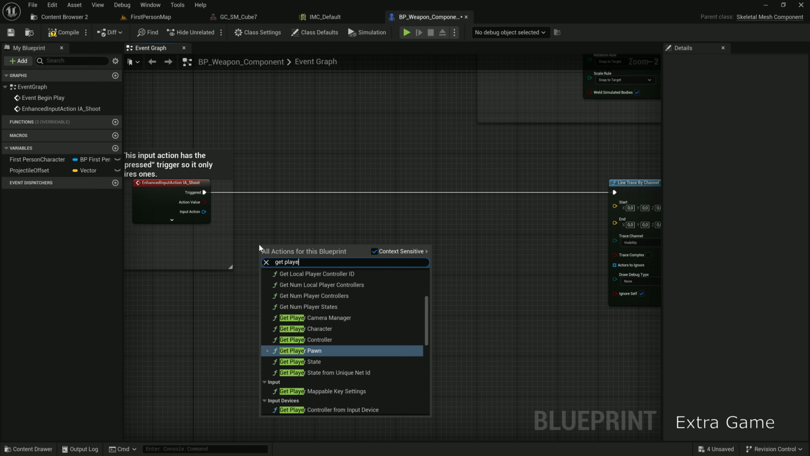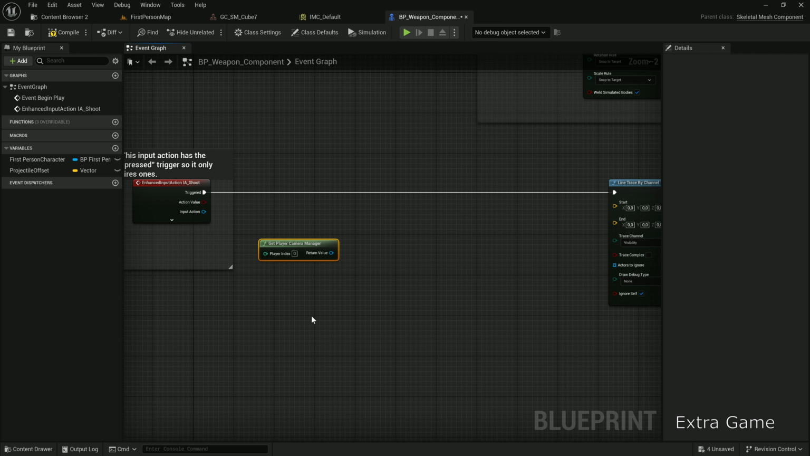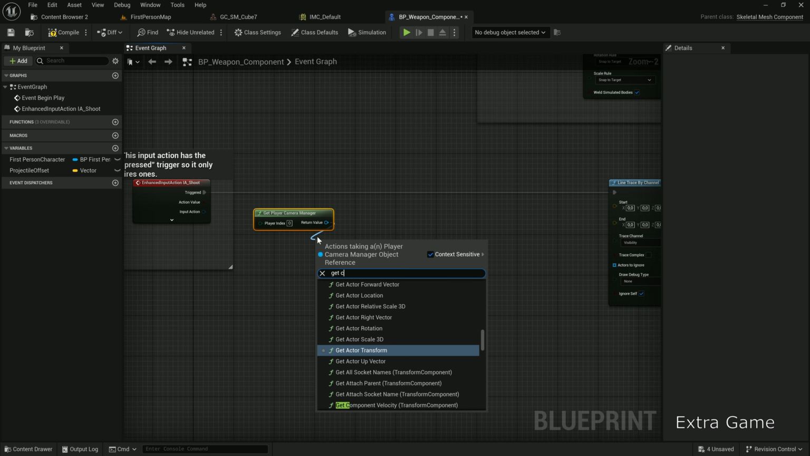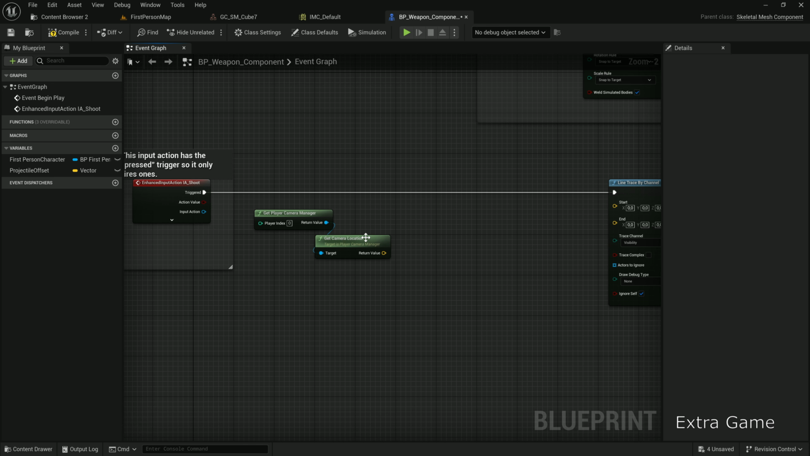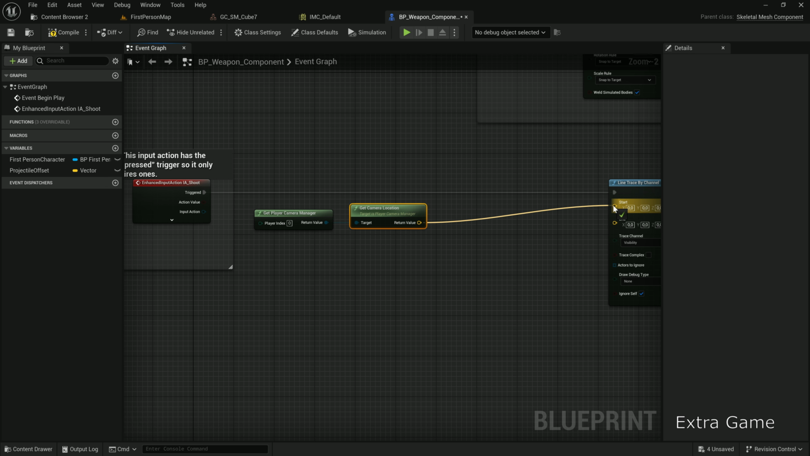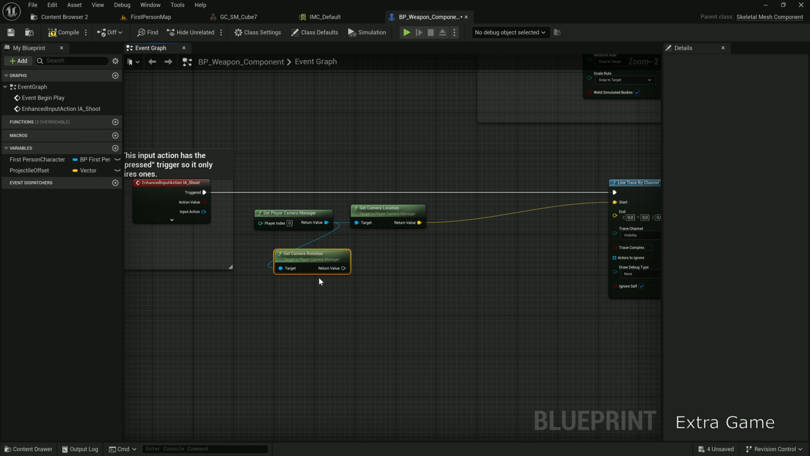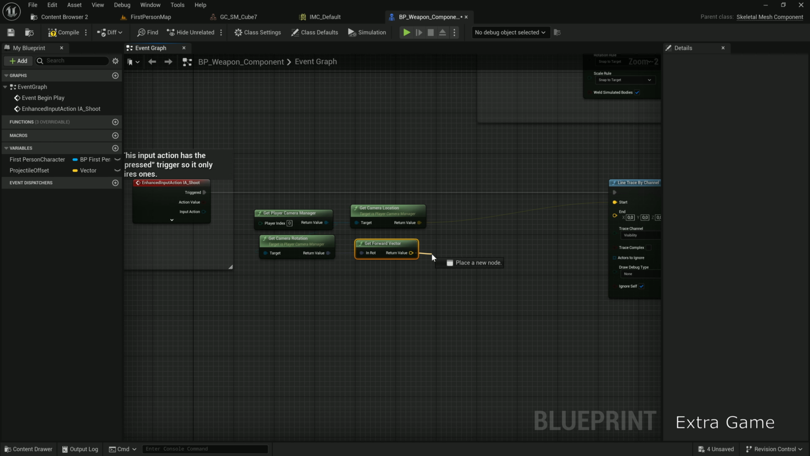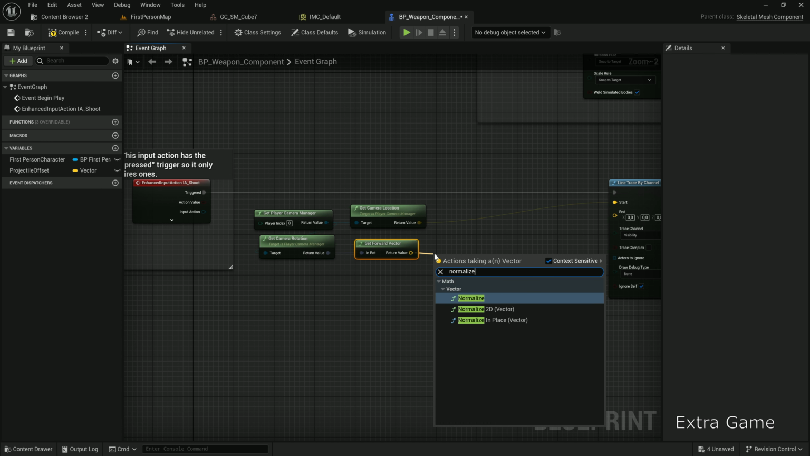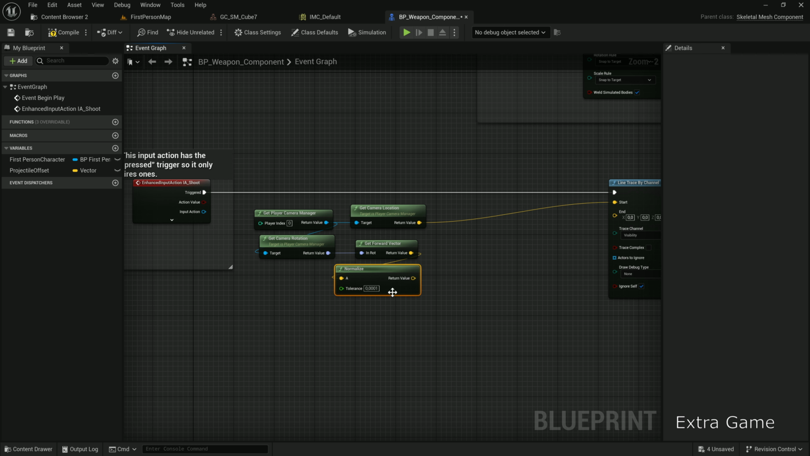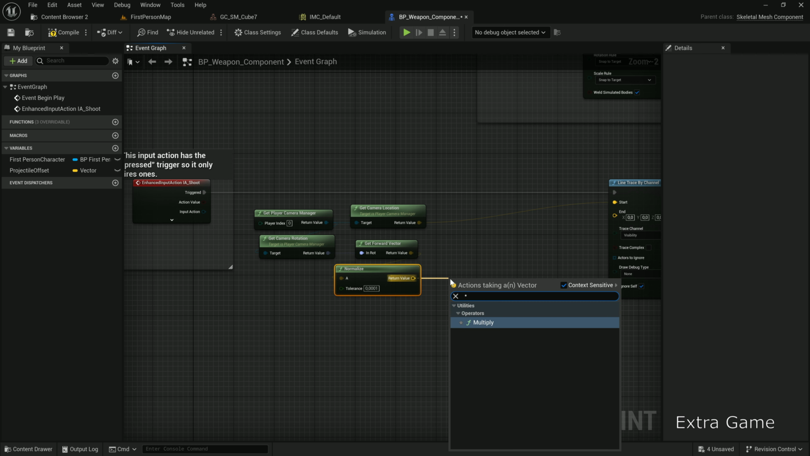Get Player Camera Manager. From there, get camera location and connect to the Start pin of the trace. Next, add Get Camera Rotation for the angle. Get the direction from the rotation with Get Forward Vector. Normalize makes it a unit length vector. Multiply it by a distance using the Multiply node.